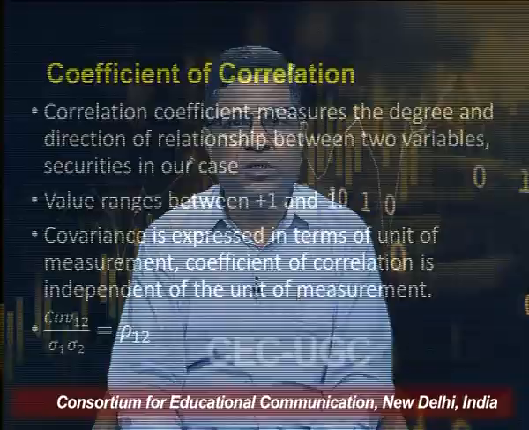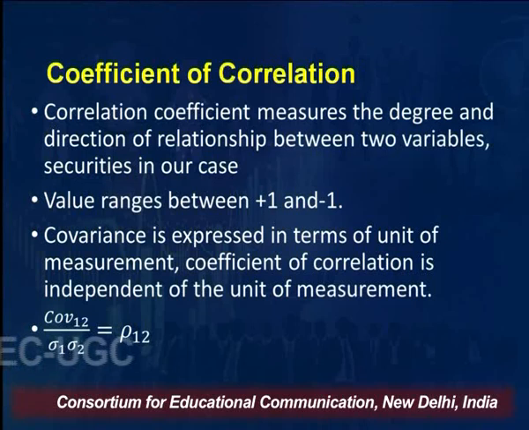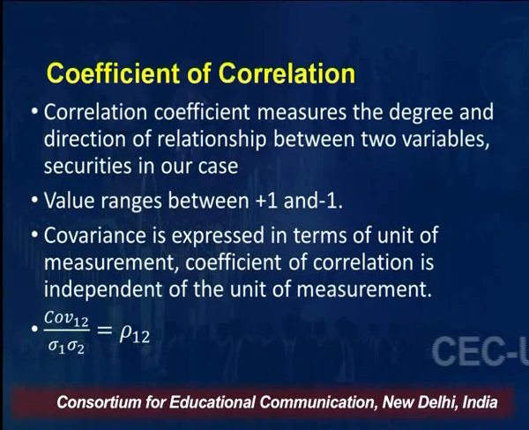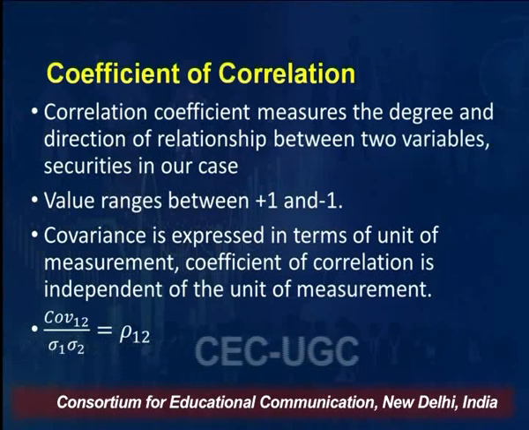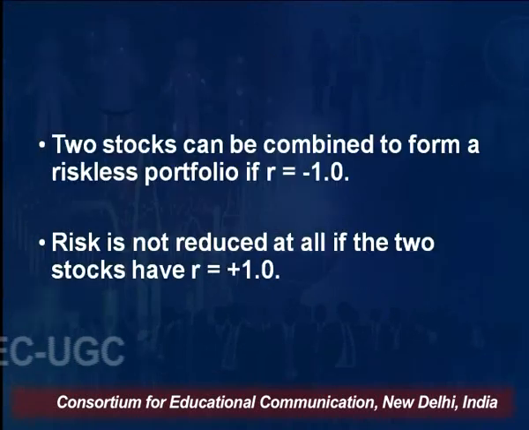Covariance is expressed in terms of units of measurement. Coefficient of correlation is independent of the unit of measurement. So, this ρ12, through which we measure the correlation of security 1 and 2, is the covariance of 1 and 2 divided by the risk of the first security multiplied by the risk of the second security.